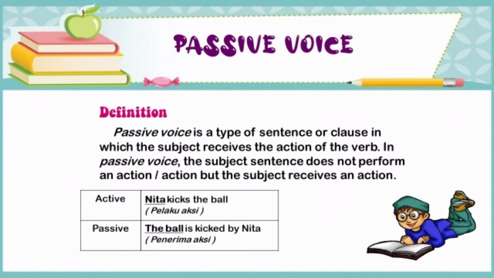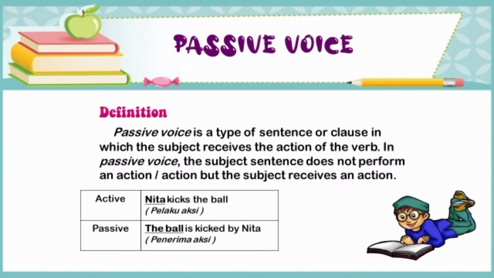Now, to change the sentence into a passive sentence is quite easy. The way is by reversing the sentence pattern. This means that we put the ball, the recipient of the action or the object in the active sentence, in front, and Nita, the actor of the action or the subject in the active sentence, we put behind.